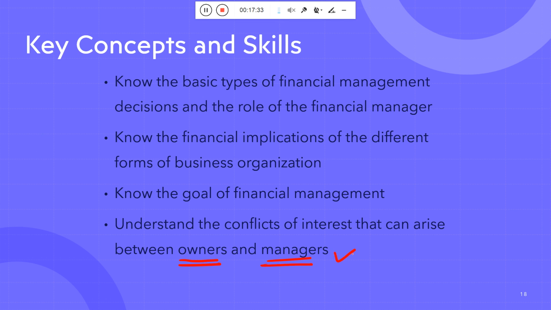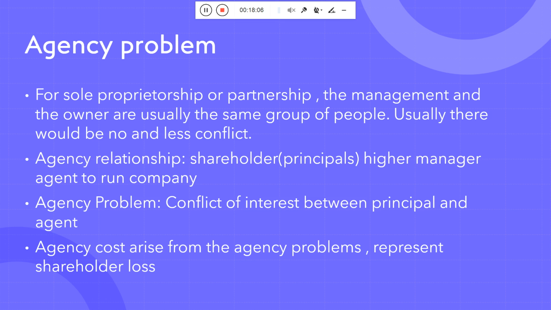Now when I talk about the manager, he is appointed by the owner of the company, and he actually manages the organization to improve the profit of that particular organization. So that is the thing. So what is the conflict between these two things, that we will discuss, okay. And a particular word is there when I talk about the conflict between the owner and the managers. That is nothing but the agency problem, okay.